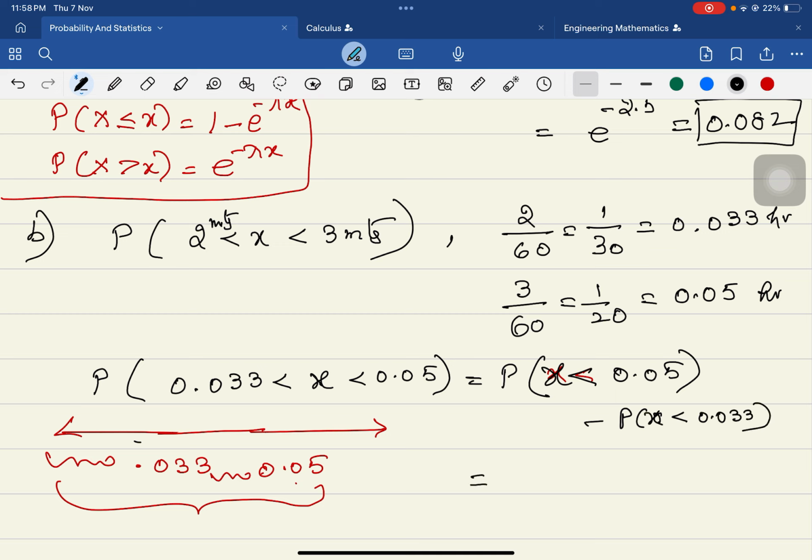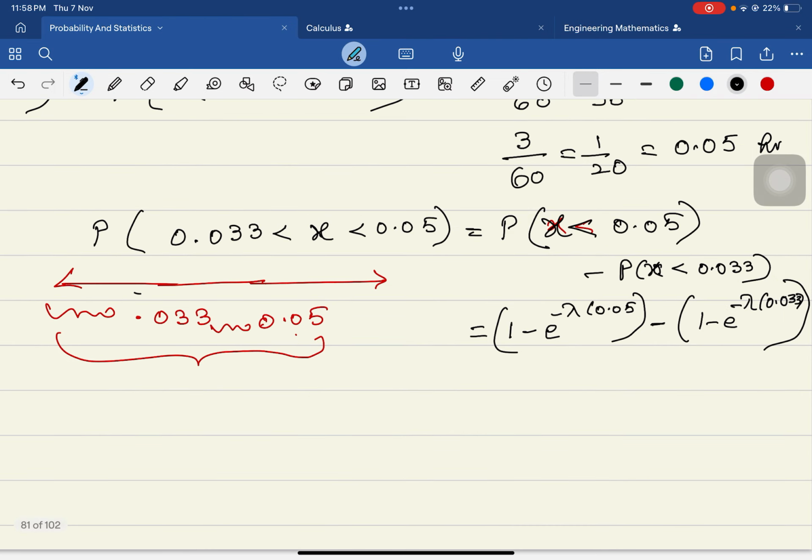The probability of x less than 0.05 is 1 minus e power minus lambda times 0.05, minus 1 minus e power minus lambda times 0.033. Lambda is 25, as already given. So it is 1 minus e power minus 25 times 0.05, minus 1 minus e raised to minus 25 times 0.033, and the 1s cancel.